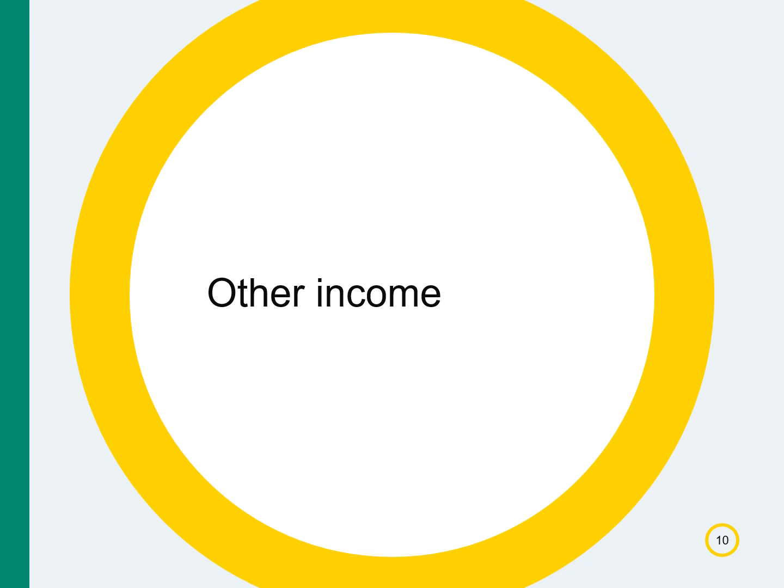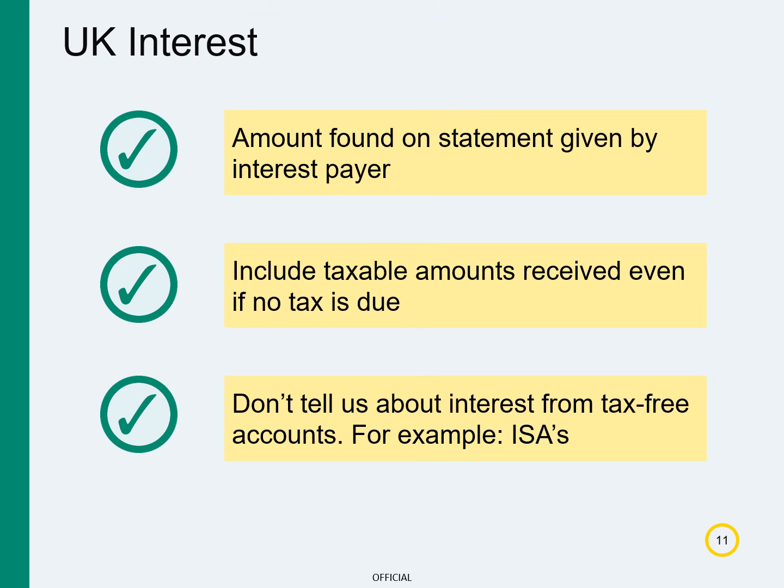After telling us about your main types of income on your tax return, we'll ask about other income you told us about in the Tailor Your Return section. Please remember, you need to include all income you received in the tax year, even if you've already paid tax on it. Let's start with UK interest.